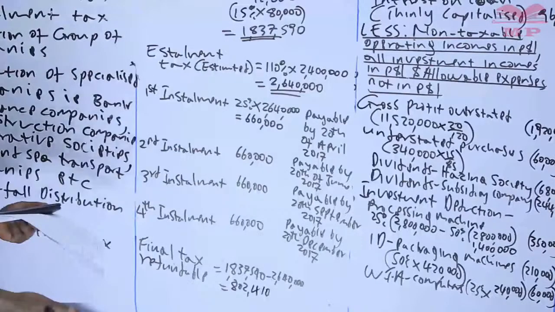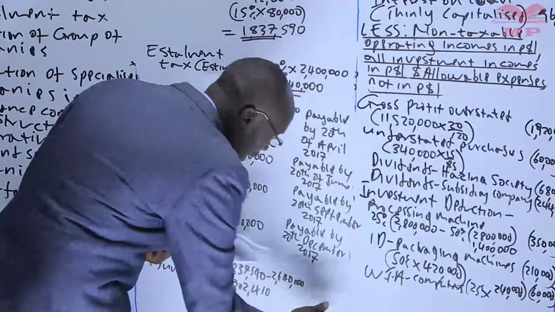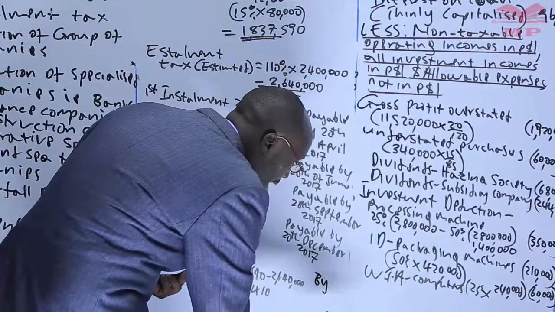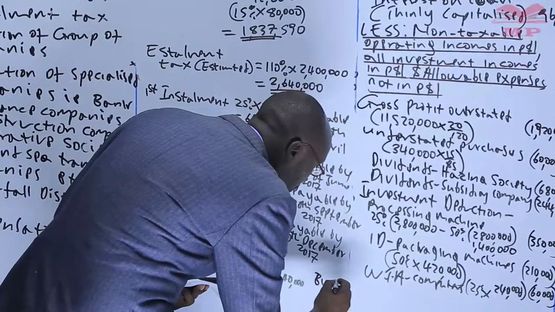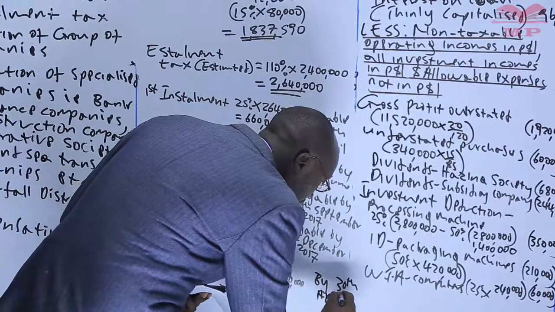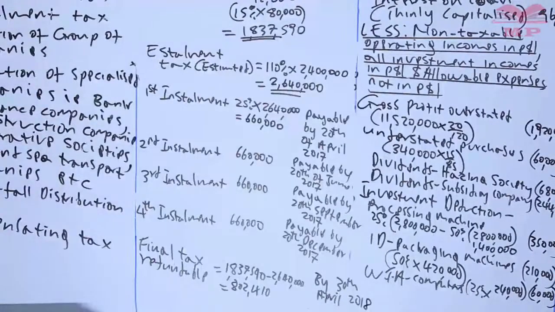So don't write a negative; it's a refund when it's negative. And when is it supposed to be done? It is supposed to be refundable, that is the expectation, by 30th April the following year, 2018. And that is how we do an installment tax.